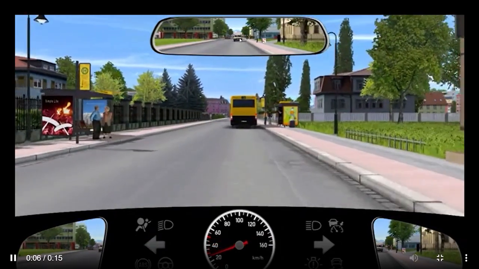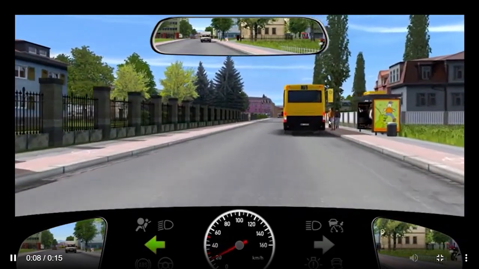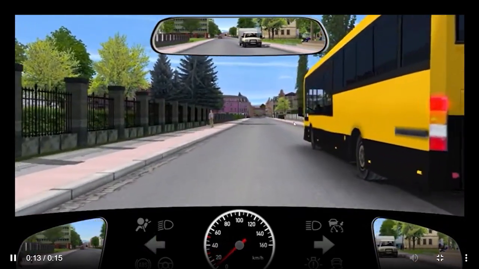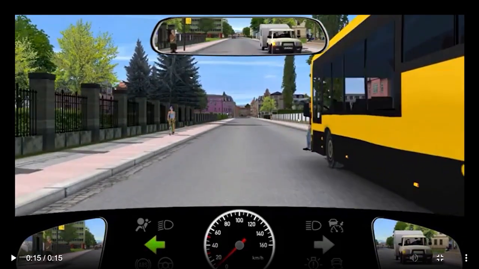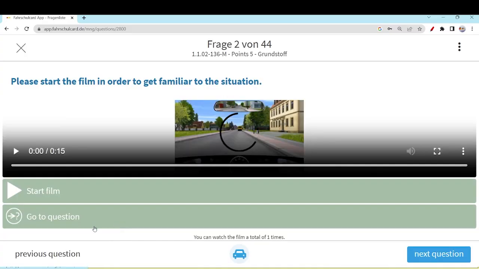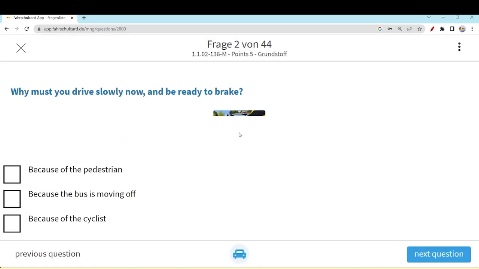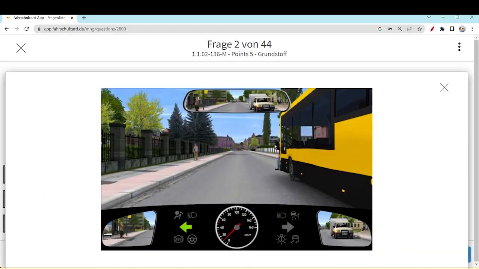Bushaltestelle. In the back mirror we can see a white van, and I think one person is getting into the bus, some are getting out, and you see this person. I think this person who will appear is very critical for us. Let's see what they are asking from us in this question. Why must you drive slowly now and be ready to brake? Okay, so I think the clear answer is this person actually.